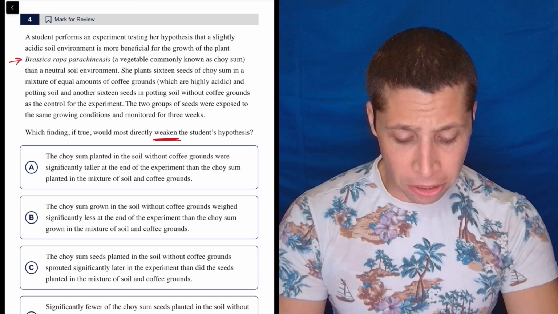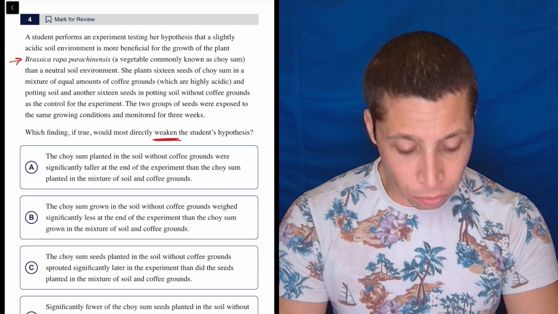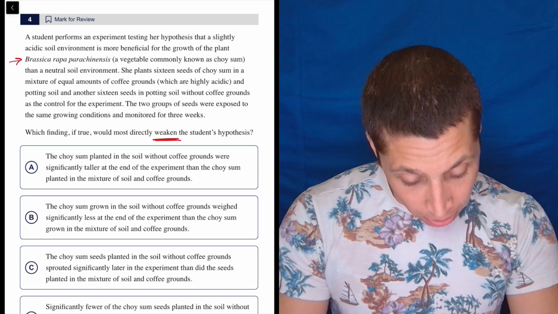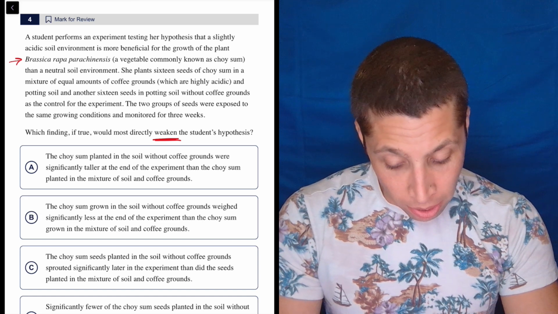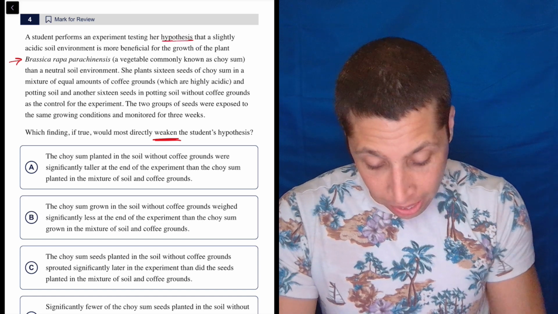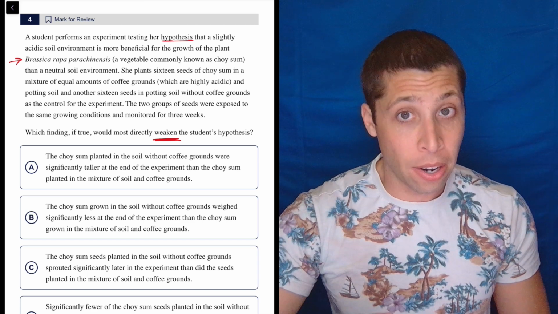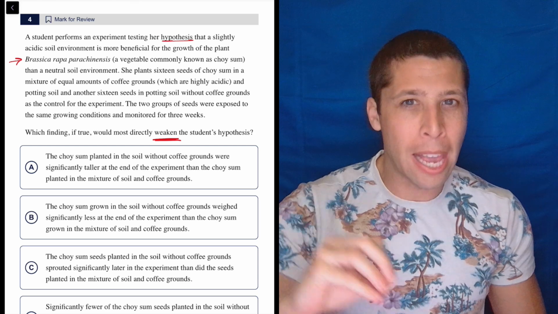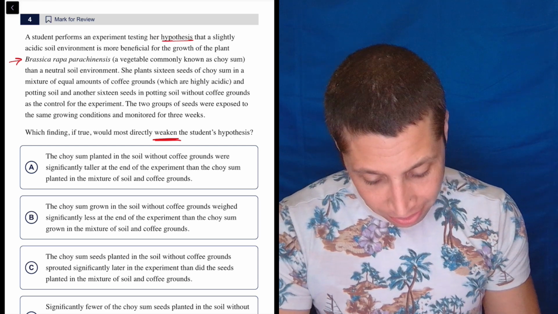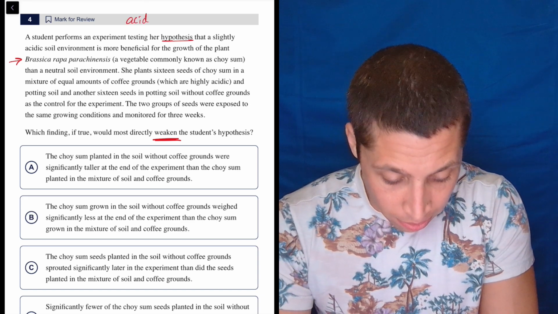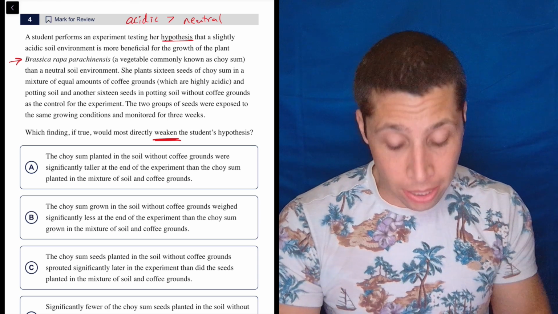A student performs an experiment testing her hypothesis that a slightly acidic soil environment is more beneficial for the growth of the plant, a vegetable commonly known as choy sum, than a neutral soil environment. So right there, I got hypothesis and a whole bunch of things. This is also weird because normally the hypothesis is at the end, right? It's usually the last sentence where they're like, the researcher claimed, the hypothesis was, so it's odd that it's right away. So I'm going to make a note of it right away. Basically, acidic better than neutral, right? So notice how mathy my thing is. I'm using an inequality symbol to do that.